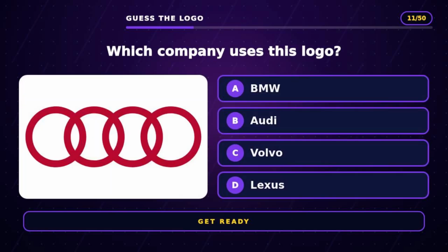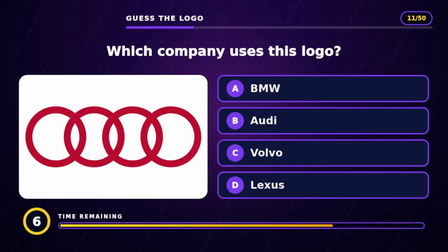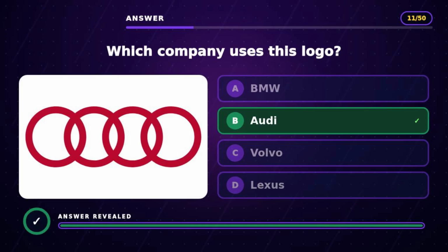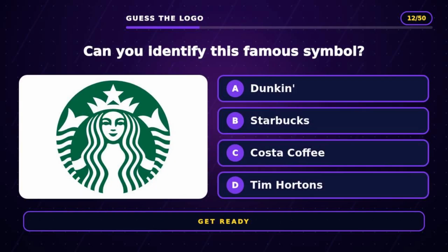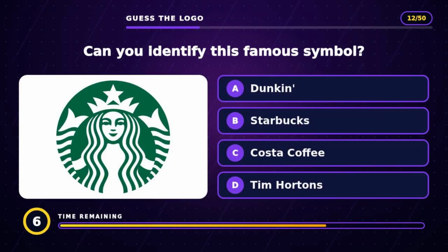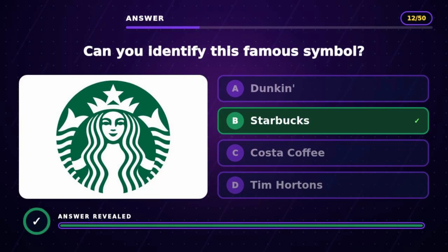Question 11. Which company uses this logo? The answer is B, Audi. Question 12. Can you identify this famous symbol? The answer is B, Starbucks.